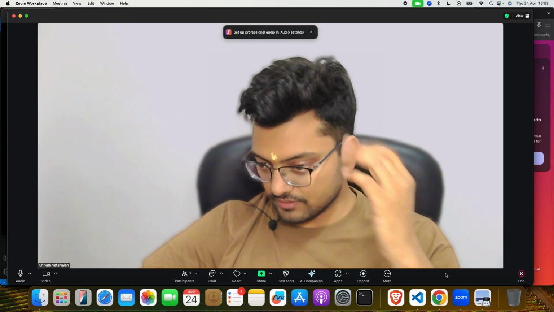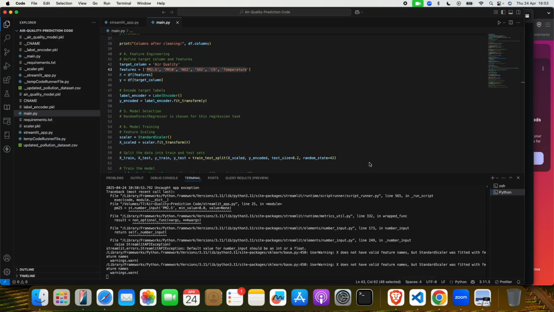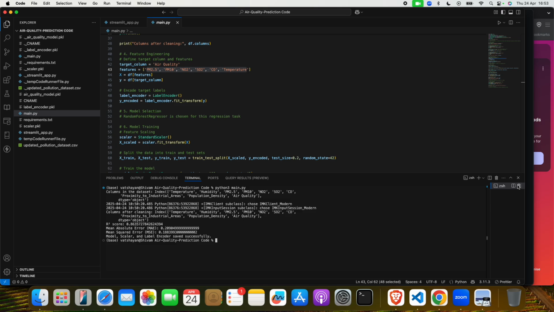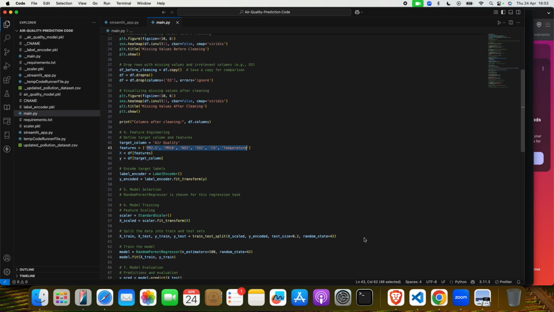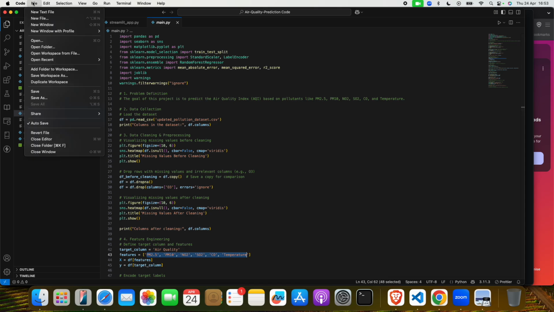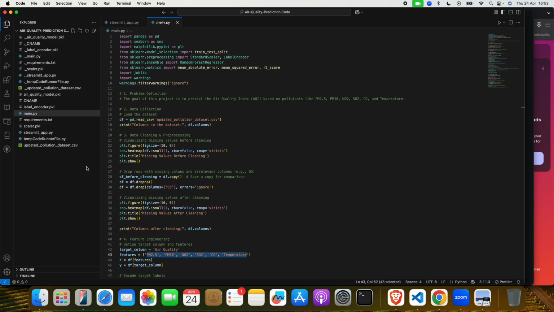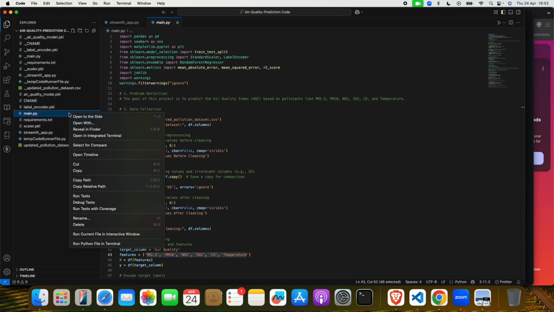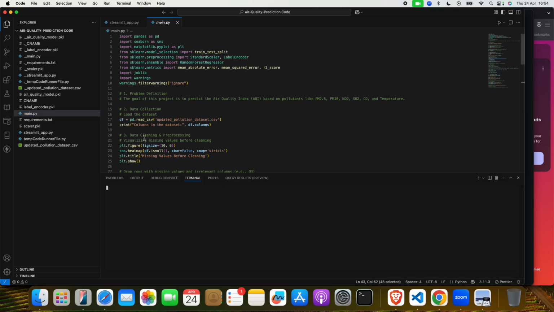Okay, come with me. So first of all, see, this is Visual Studio Code. On this we click on file, open folder, and we have opened this project folder. Good. Then we right click on main.py, click on open integrated terminal, and we will run the command.